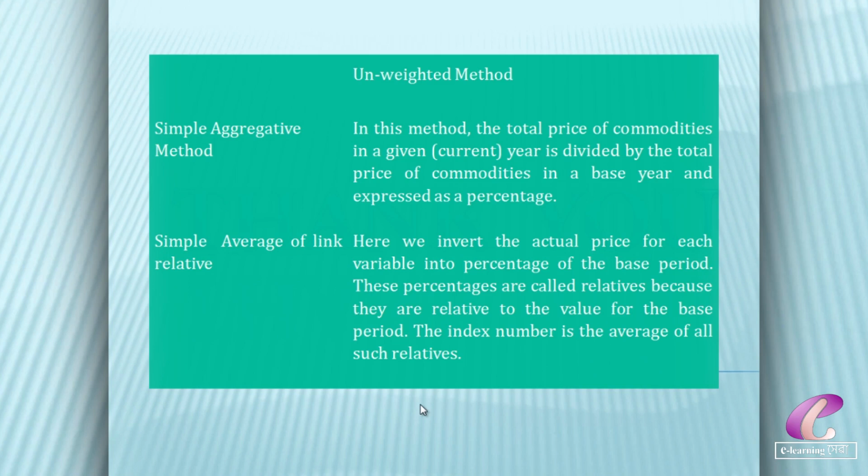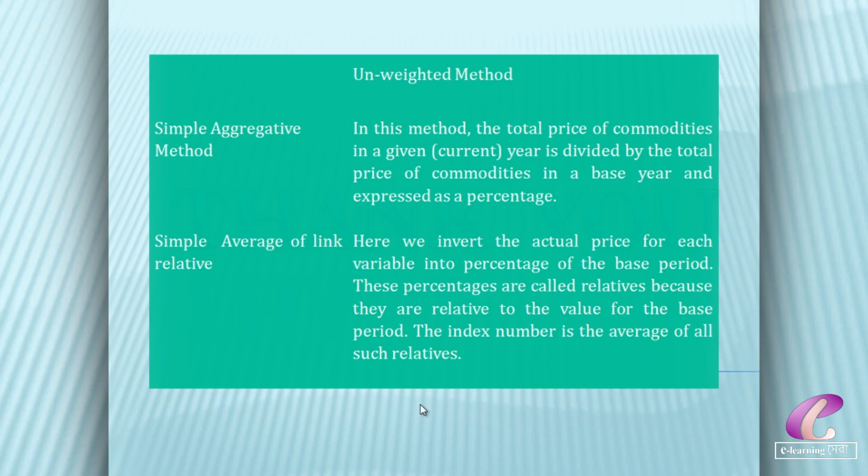So to overcome the problem, that means to keep the index unchanged with respect to a change of unit, the simple average of price relatives is introduced. In this method, first of all, price relatives are calculated. What is a price relative?